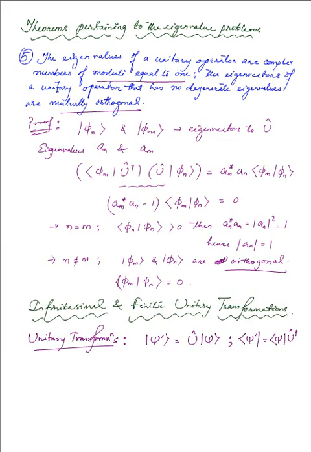Now as far as the unitary transformations are concerned, we have a primed state when we come across the unitary transformation of any given state. Then the kets and the bras are transformed as has been shown on your screens. Now we'll find out how the operators transform under unitary transformation.